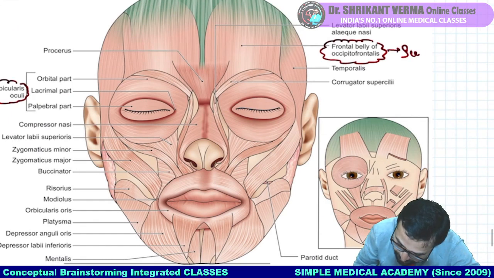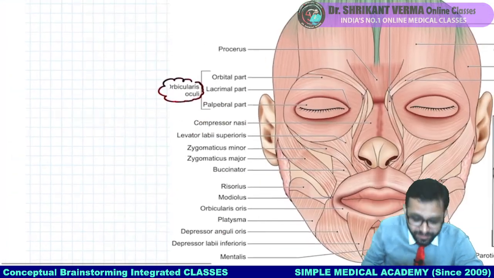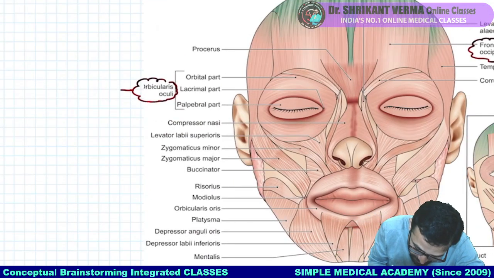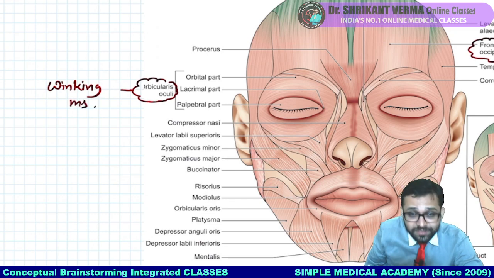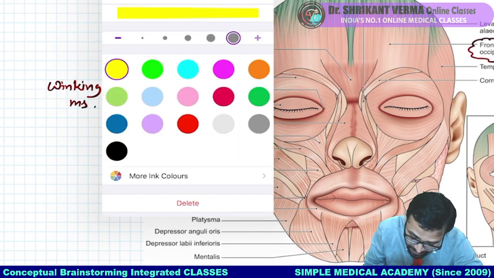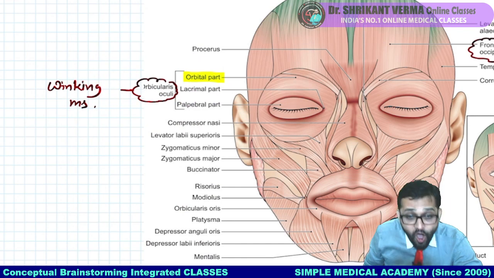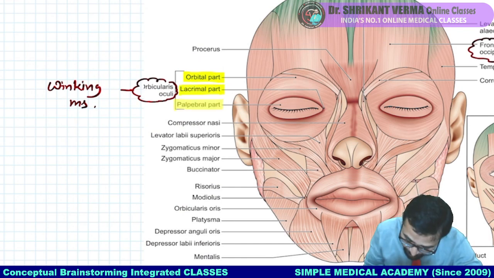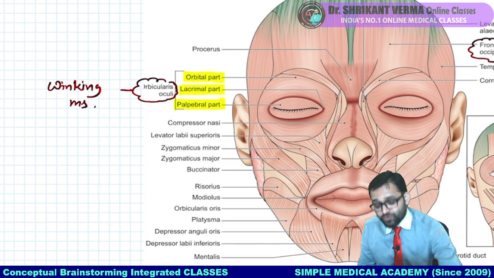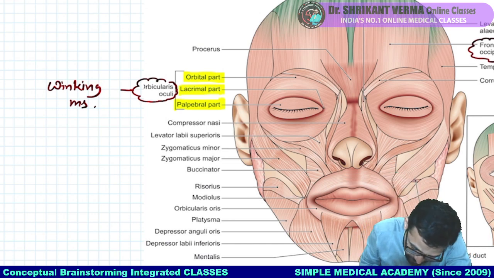It is our surprise muscle. Here you can see orbicularis oculi. This is our winking muscle. And for your viva, for your exam, you have to remember, it is having three parts: the orbital part, the lacrimal part, and the palpebral part. Three parts. So remember this point also.